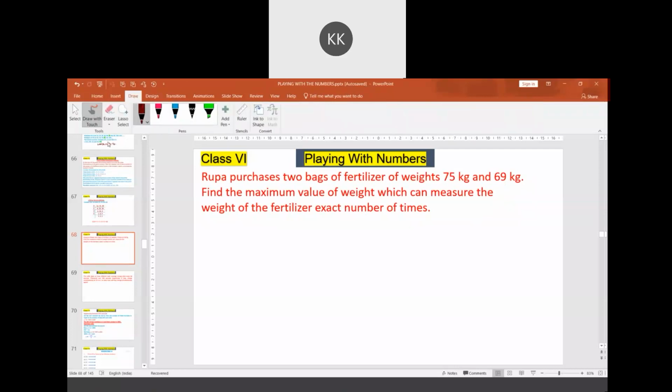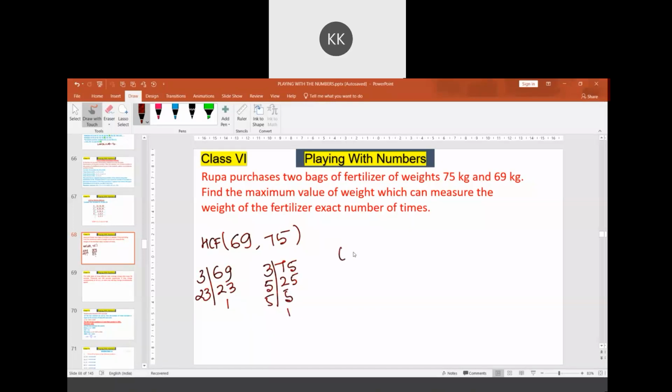So, what we can do is find the highest common factor of these two numbers, 69 and 75. 69, when you divide by 3, we get 23 times, and 23 one time. 75 is divisible by 3, 25 times, then 5 times 5, and 5 one time.